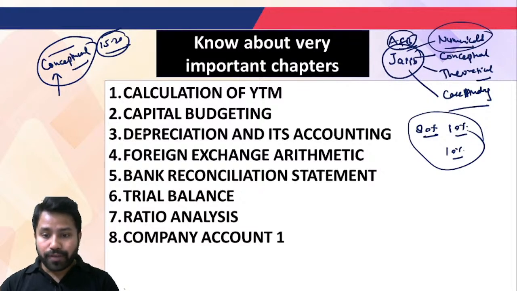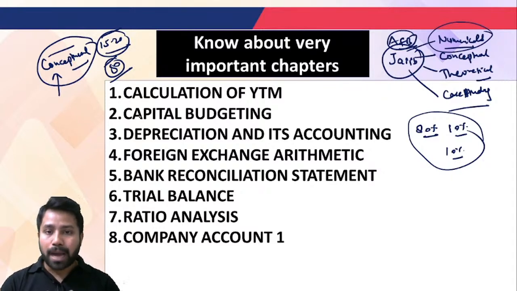So if you understand these important chapters and practice the questions from them, you are going to get maximum marks in the accounting subject, and you will definitely cross 50. The chapters are: calculation of the YTM, capital budgeting, depreciation and its accounting, foreign exchange arithmetic, bank reconciliation statements, and trial balance.